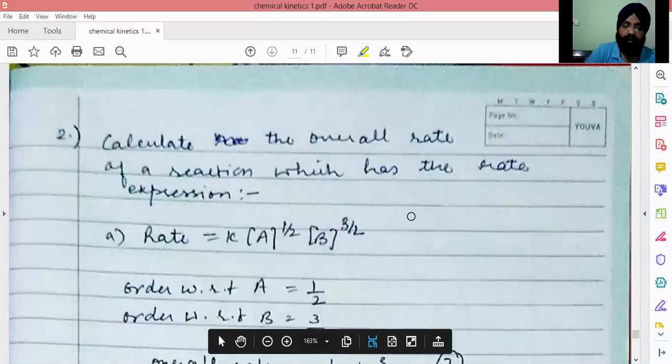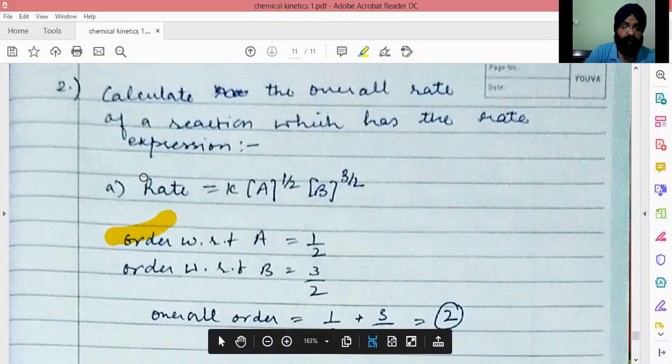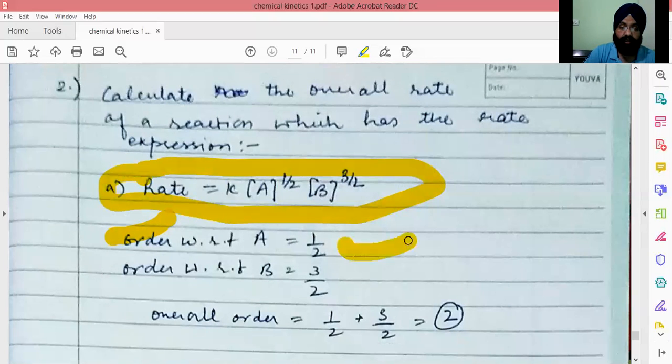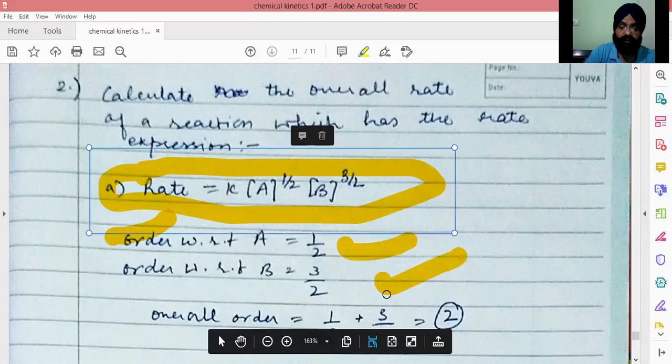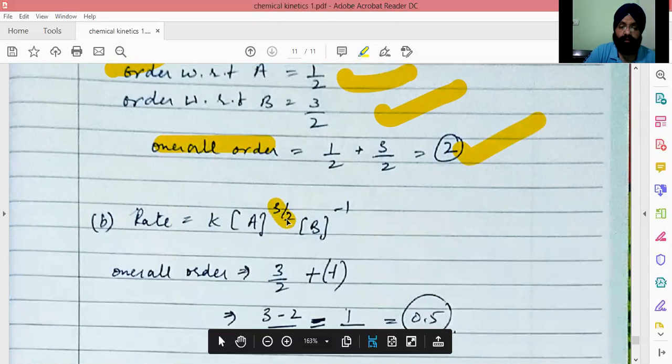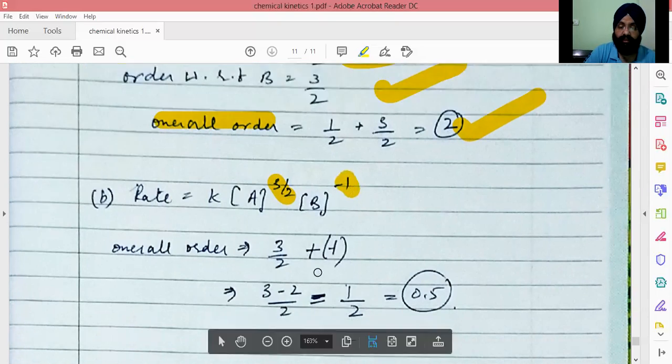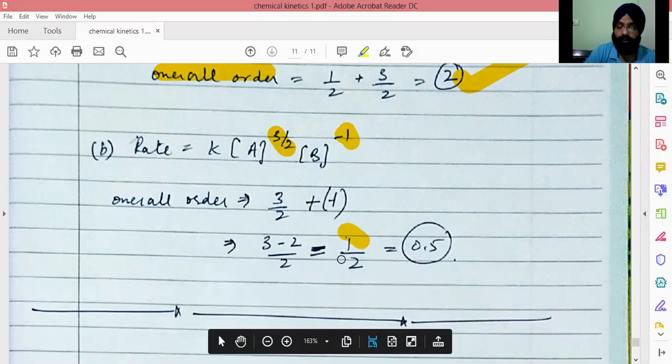Right? The other type of questions you can get is on the order of the reaction. So for any given rate, the order may be calculated by taking the powers, and their sum is the answer as overall order. So here again an example: order with respect to A is 3 by 2, with respect to B it is minus 1. So overall order is 1 by 2 or 0.5.